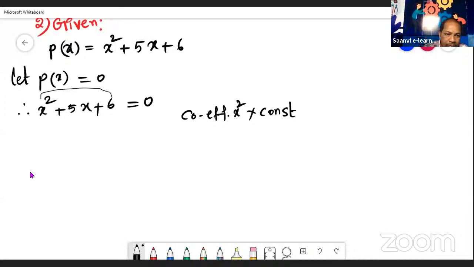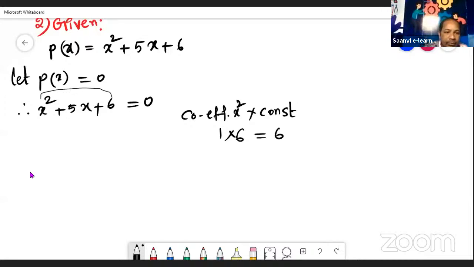Before x squared there is no number, which means we have to imagine 1. So the x squared coefficient is 1, into the constant number. What is the constant number here? 6. So 1 into 6 is equal to 6.